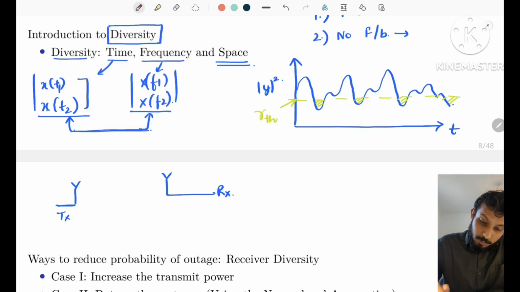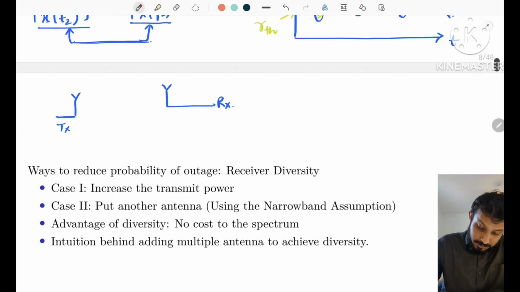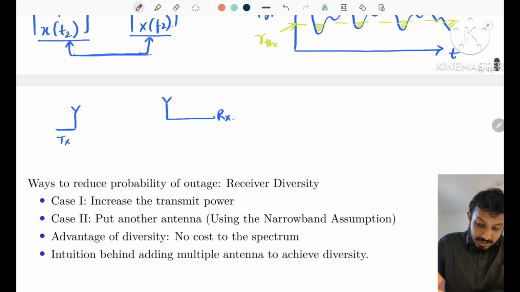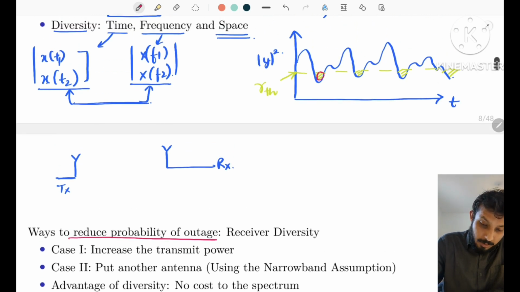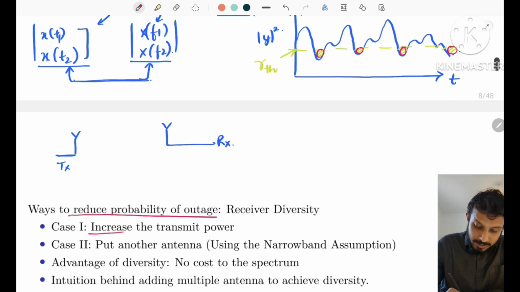Now, the straightforward way to increase the receiver diversity, or the way to reduce the probability of outage, that means where the signal is in outage, is to directly increase the transmit power.